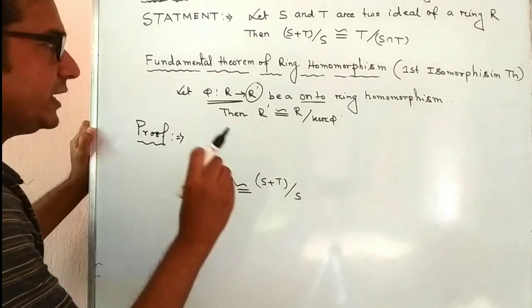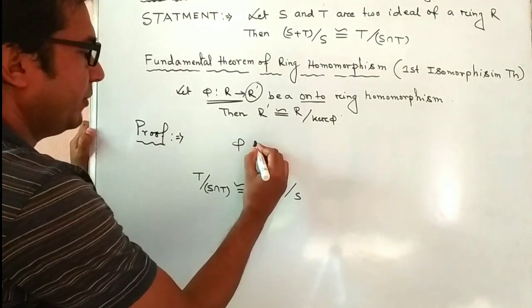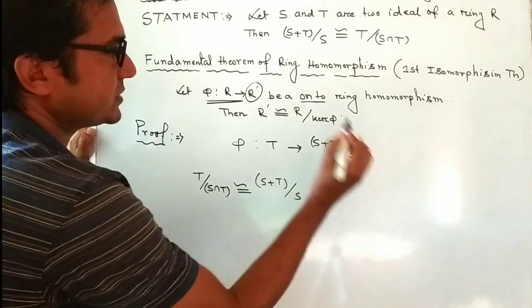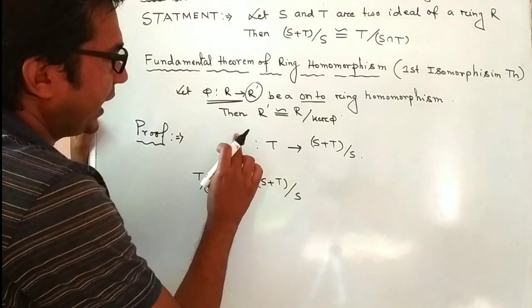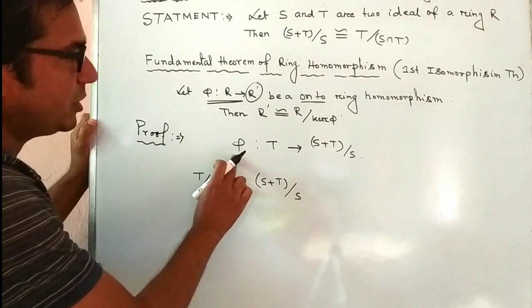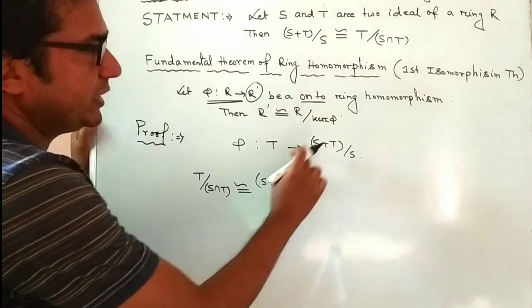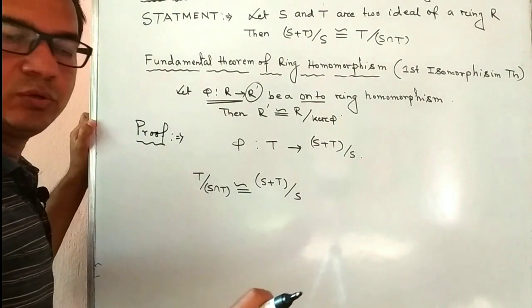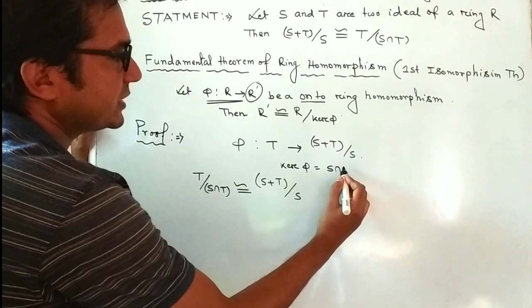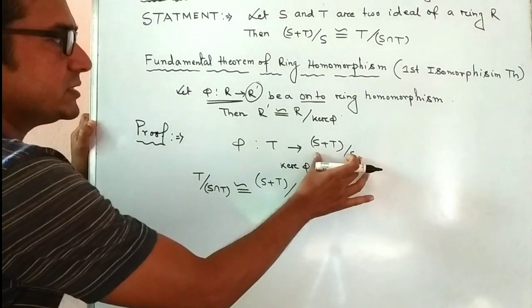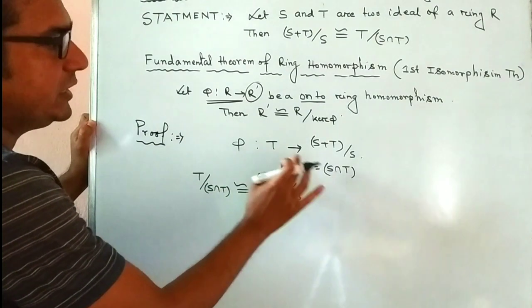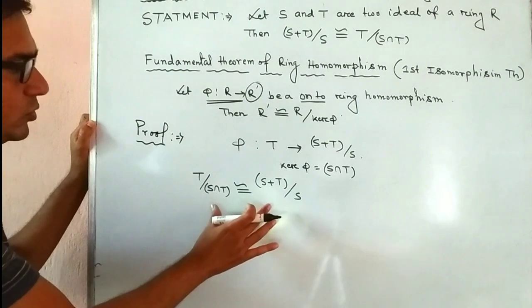by defining a mapping phi that maps T to S plus T by S, and we have to show that this mapping is onto, this mapping is a ring homomorphism, and the kernel of this mapping is equal to S intersection T. Then, in the place of R dash, R dash is isomorphic to T by kernel phi, that is T by S intersection T. Then we prove this result.